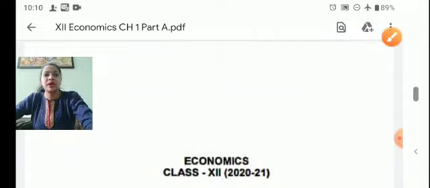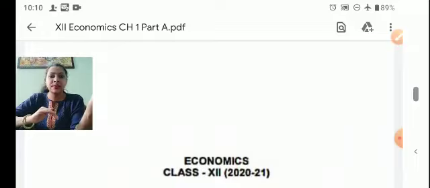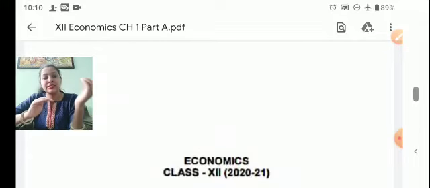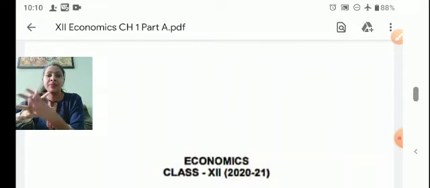Economics is of two parts, that is microeconomics, which we study at the individual level. For a firm we are studying, for industry we are studying, and at the another part, that is macroeconomics, we will study the economy at an aggregate level, or we will study the economy at a large level as a whole.